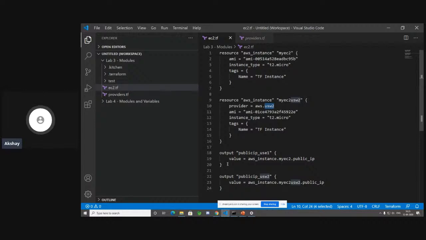And then we have our outputs block. Now our outputs block is like, I'm going to get the public IP of the first instance in the US East 1 region, and the public IP of the second instance in the US West 2 region. And how do I get this? By directly referring to aws_instance dot the resource name. That means the resource type dot the resource name dot the attribute name. And how do I know this is one of the attributes?